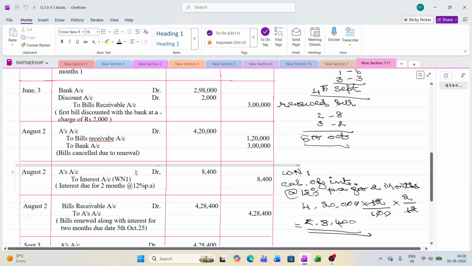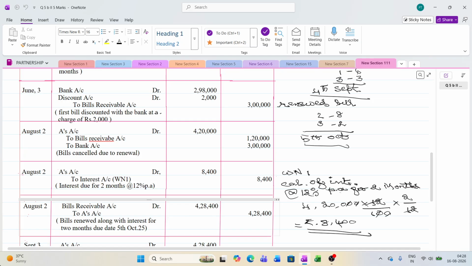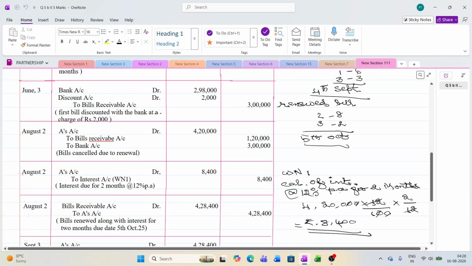Now you make the due for interest. Now immediately make a working note here. Calculation of interest at the rate of 12% per annum for 2 months on 4,20,000. That comes to 8,400. So for that, it has to be paid by A. So A's account will get debited and interest is an income for this B, so it has to be credited.